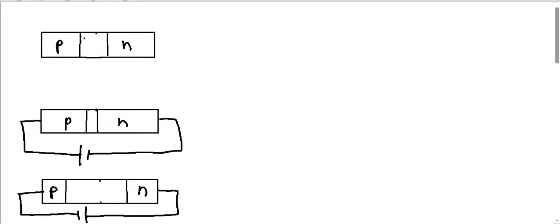One is an independent PN junction. This is the region we have just studied: because negatively charged particles diffuse from here to here, this is negatively charged and this is positively charged. And we have studied that the drift current is going from here to here, correct? So the drift current, I write it as I drift, is going from here to here,